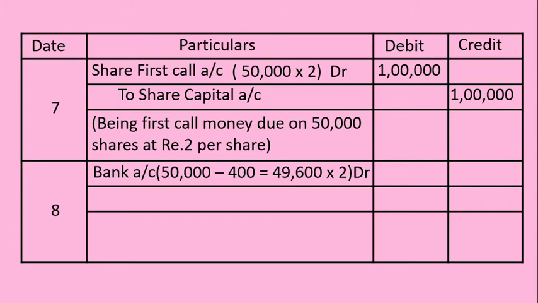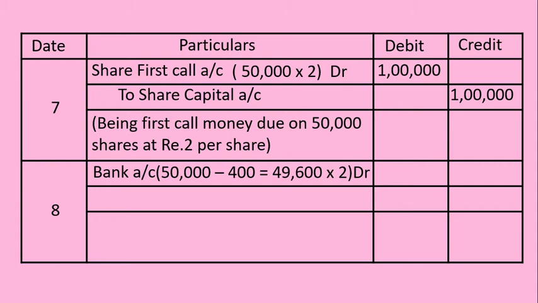Mr. Yogesh, to whom 300 shares were allotted, and Mr. John, to whom 100 shares were allotted, failed to pay the two calls, which includes the first call also. So 300 shares of Yogesh and 100 shares of John, totally 400 shares, the first call money is not collected. Therefore, out of 50,000 shares, 400 is deducted.